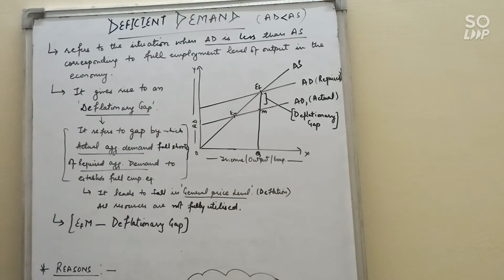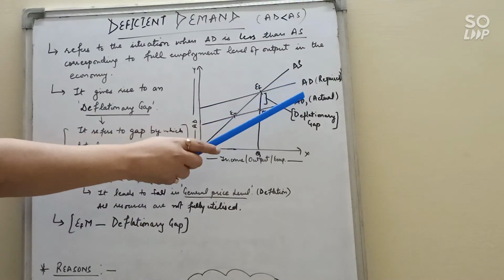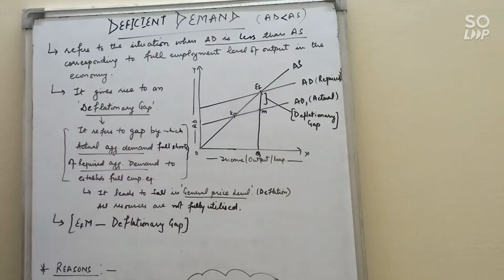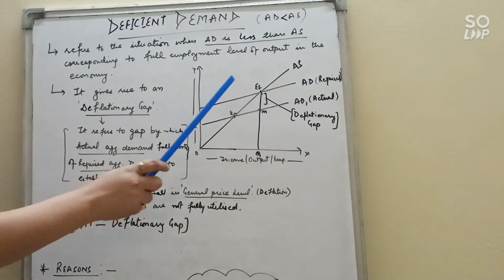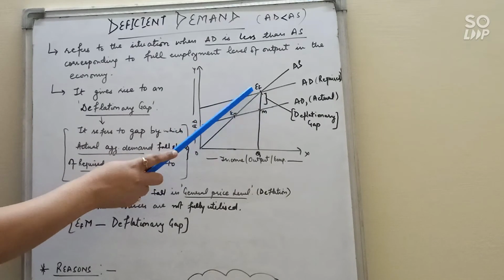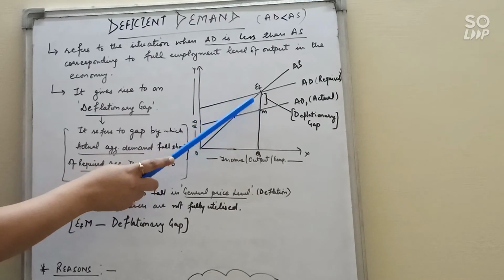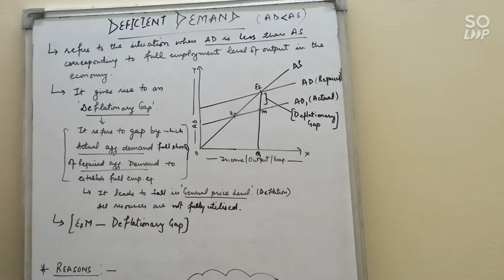Now, actual AD, because there is a decrease in the investment expenditure, falls from AD to AD1. So this situation denotes deficient demand and it gives birth to another problem, that is deflationary gap. So let's see the deflationary gap. AD1 intersects AS at this point, that is EU. EU means equilibrium at underemployment. So the underemployment equilibrium point is this, which is below the full employment equilibrium. The gap between these two, actual AD and required AD, is known as deflationary gap. So you will write here EFM is the deflationary gap, which arises due to the decrease in demand.